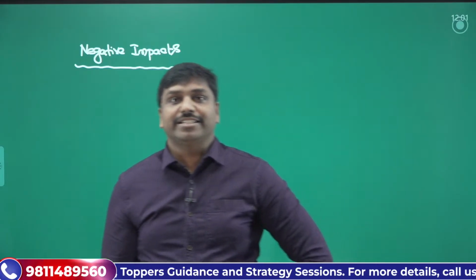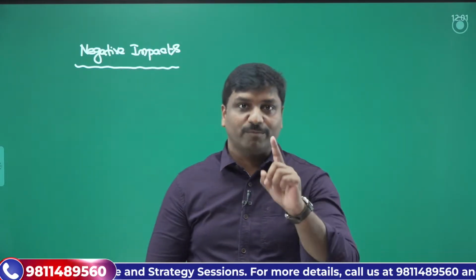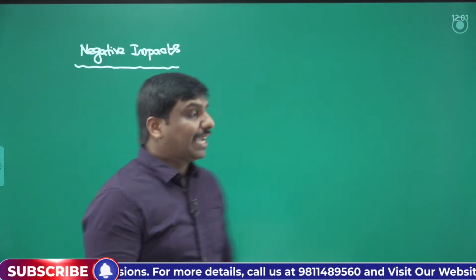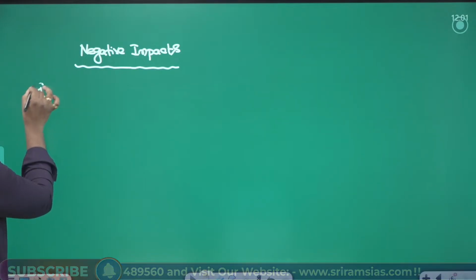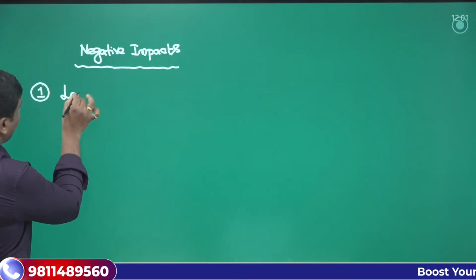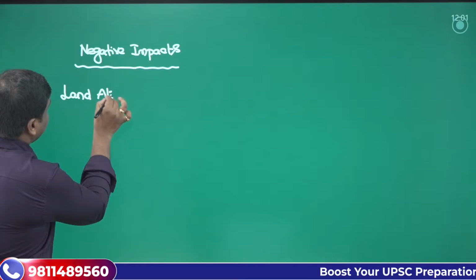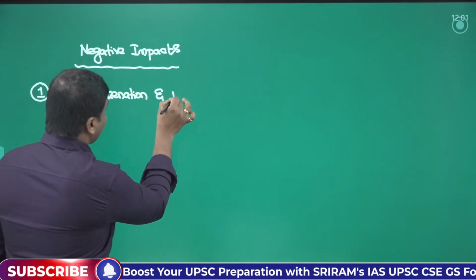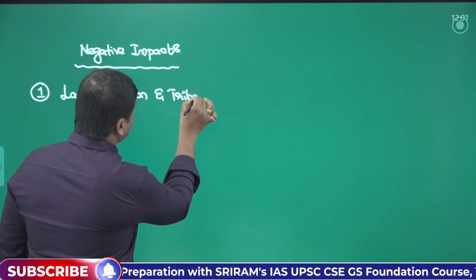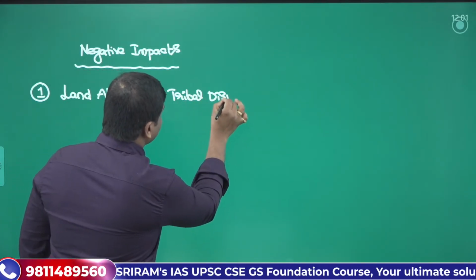So land alienation as well as tribal displacement would be one of the important negative impacts. The first and foremost negative impact you can remember is land alienation and tribal displacement.